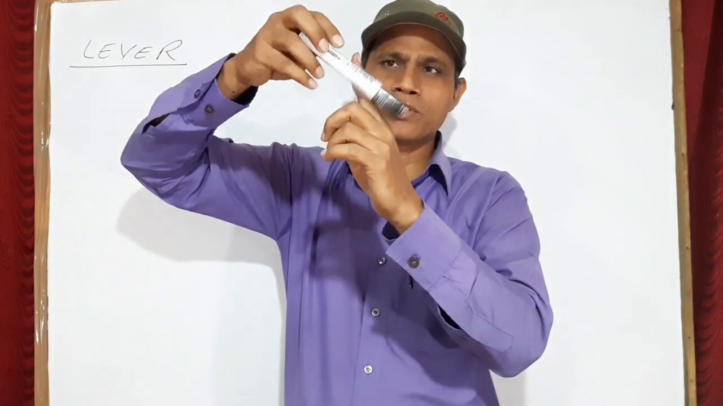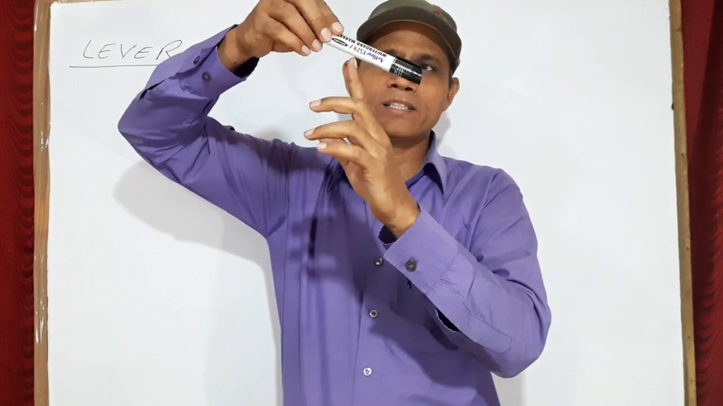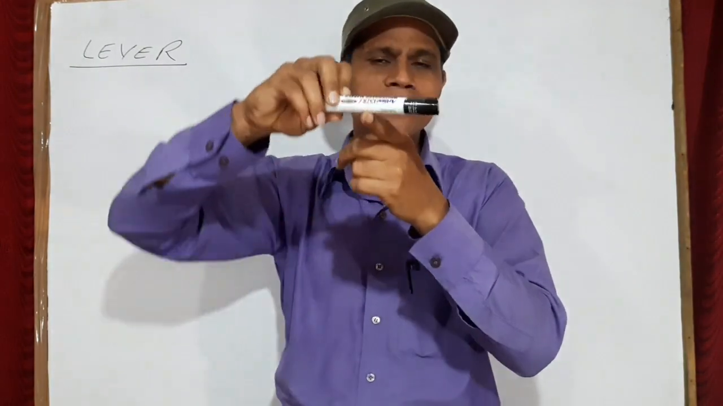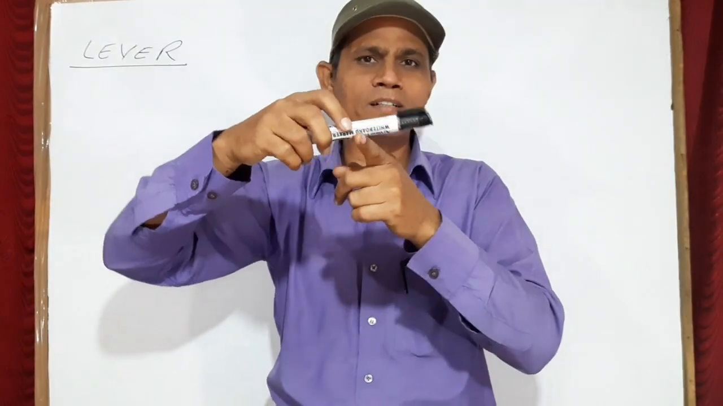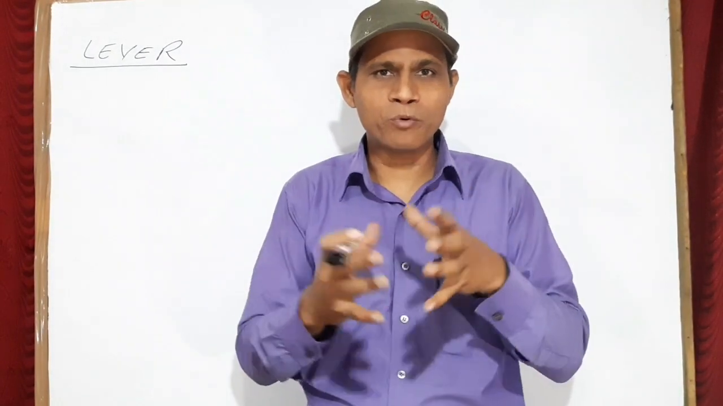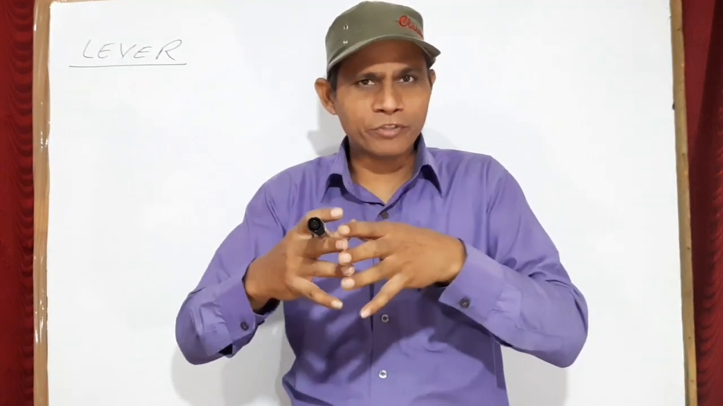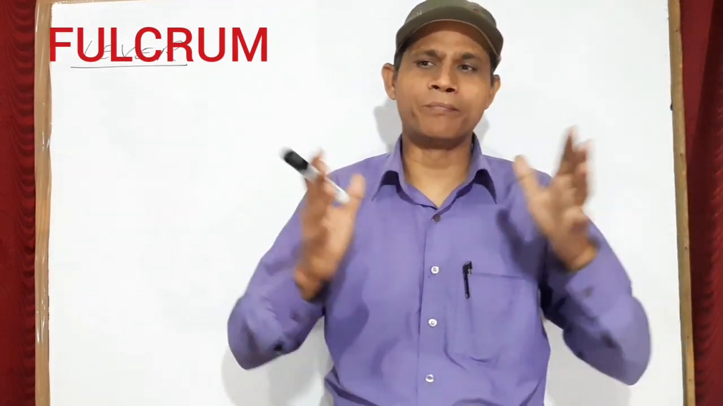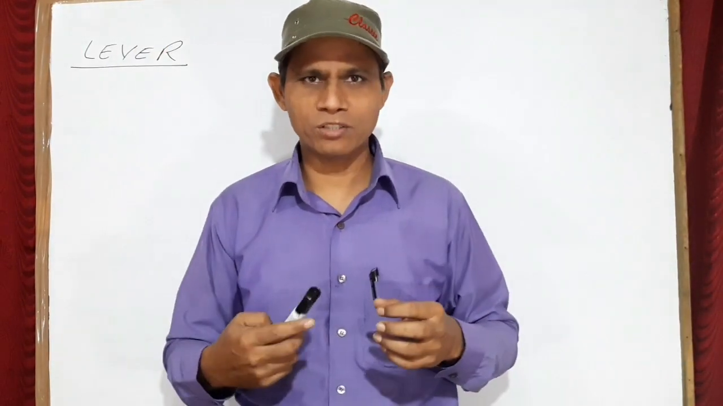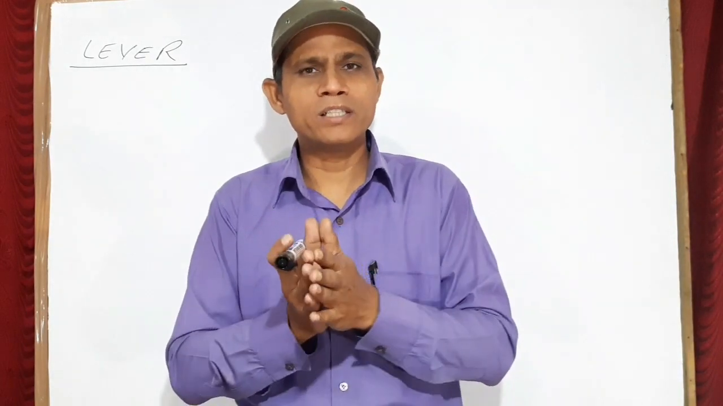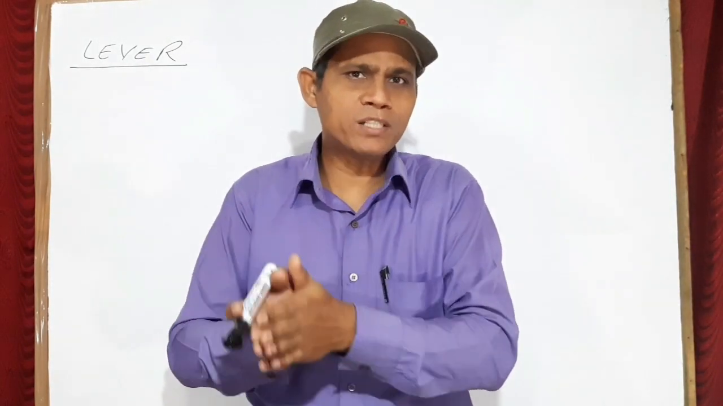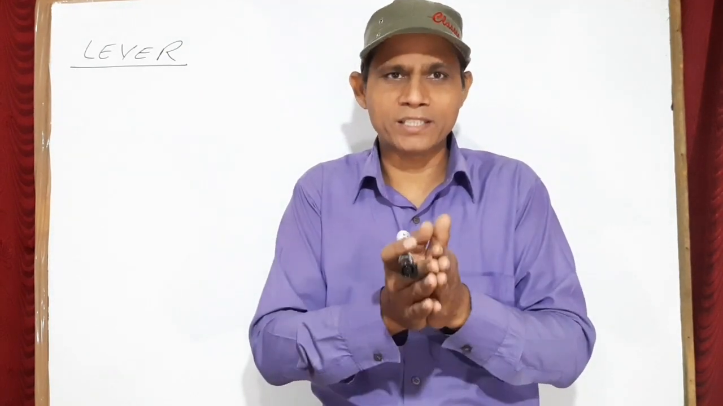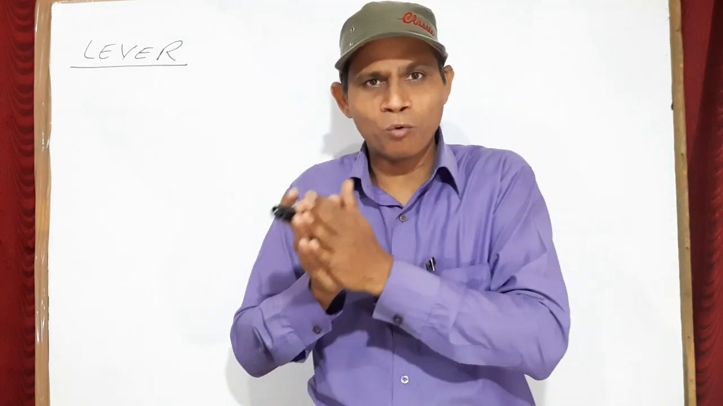Now see, suppose this is the lever and this is the axis, and this is my finger, the fulcrum. So the point about which this axis turns is known as the fulcrum. Now the next question is, on what principle does the lever function? What is the principle of lever? The principle of lever is the same as the principle of moment.